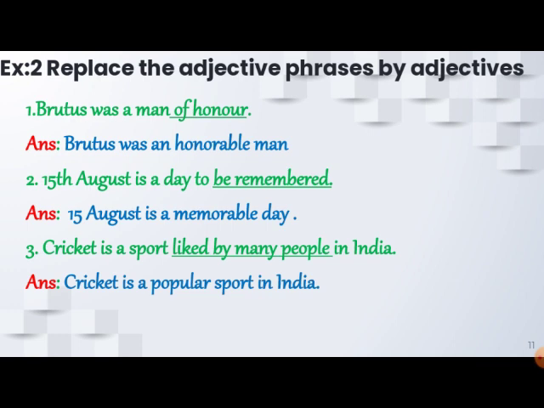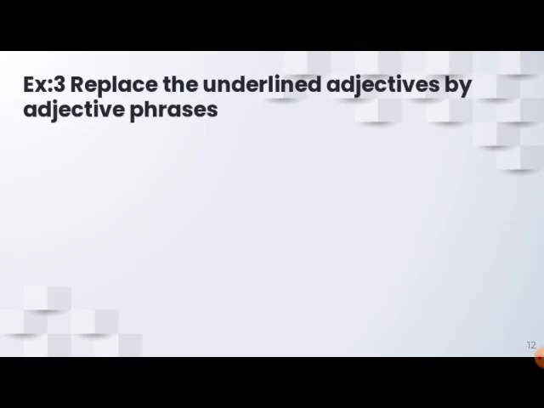Dear children, phrases is a very interesting chapter, and this will help you to elaborate your answers or to shorten your answers. So phrases help you learn how to write a sentence. The rest of the sentences, I hope you can solve them yourself. Let's move on to the next exercise.